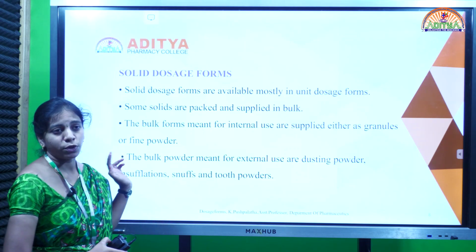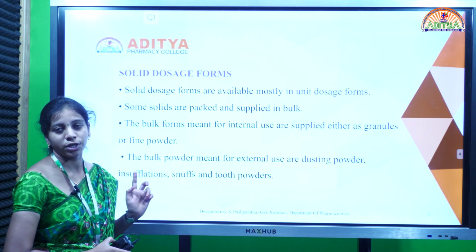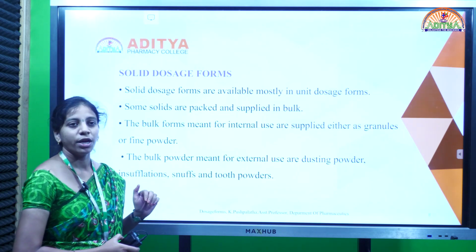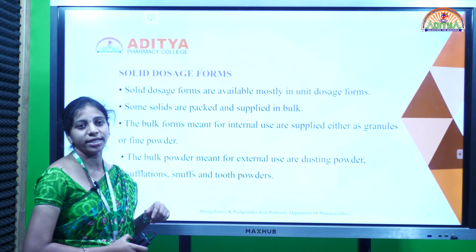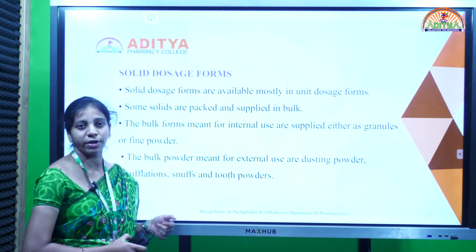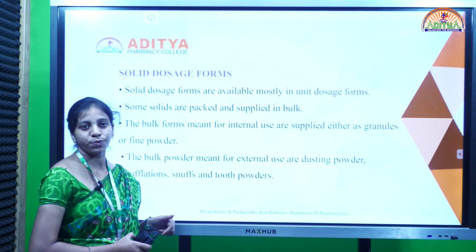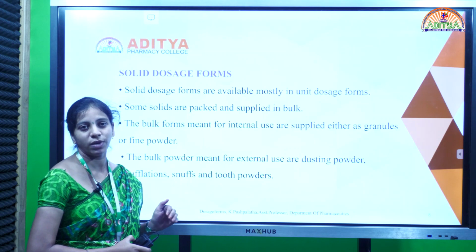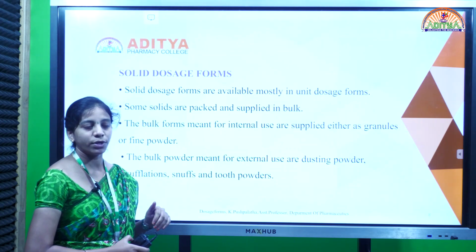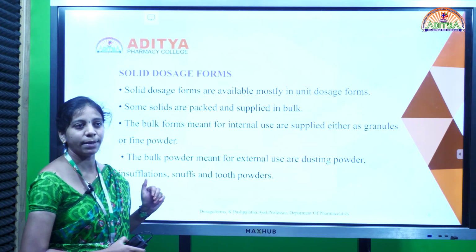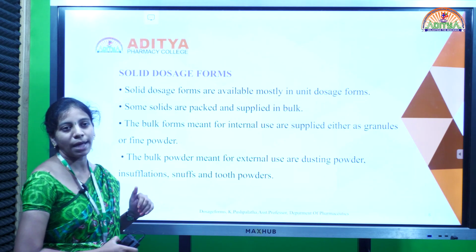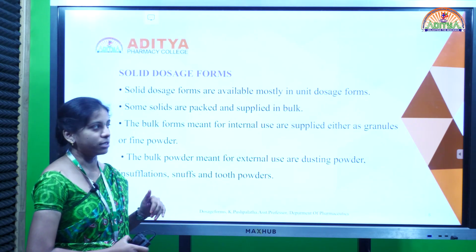So solid dosage forms are of two types. It may be a unit dosage form or it may be a bulk dosage form. Unit dosage form means you can take it as a single or individual one from the strip, whereas bulk dosage form means we can't take it as an individual one. So the example for bulk dosage form is powders, whereas examples for unit dosage forms are tablets, capsules and pills.